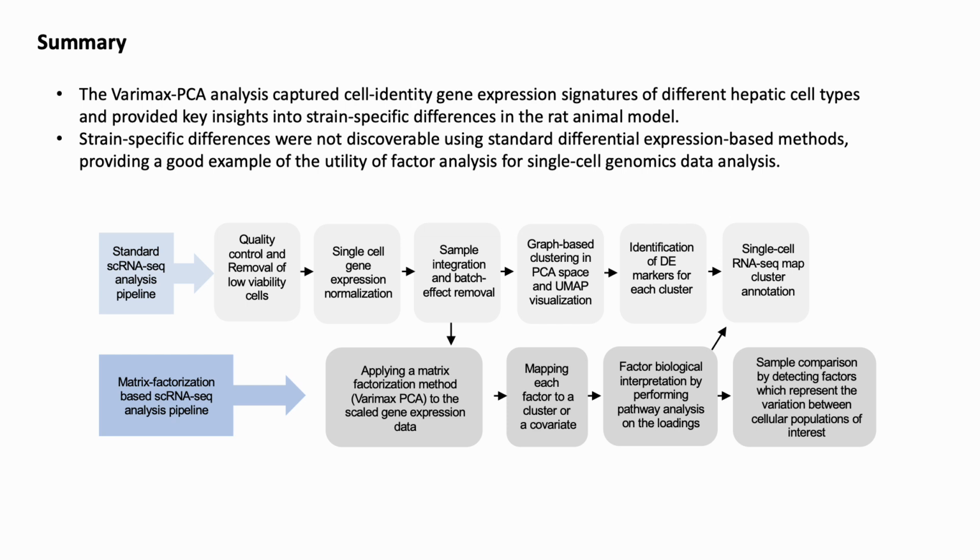Taken together, we present a novel pipeline based on varimax PCA for the identification of biological and technical sources of variation within the data and indicate its utility for uncovering key insights into strain-specific differences in the first single-cell transcriptomics map of the healthy rat liver.